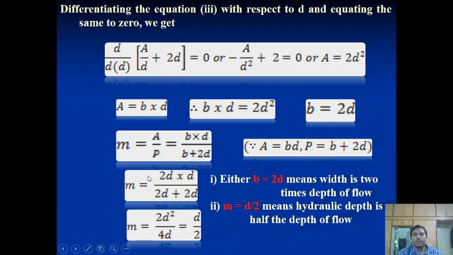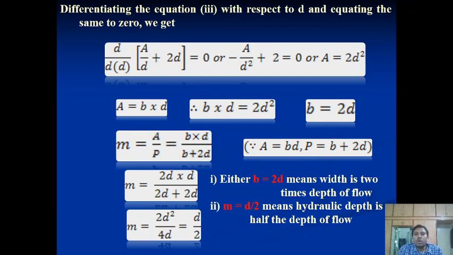Inserting all the equations, at the end we get M is equal to 2D square by 4D. Removing the equal quantities from up and down, we get D by 2. So the second condition we receive in the most economic rectangular channel section is that the hydraulic mean depth is always equal to depth by 2.